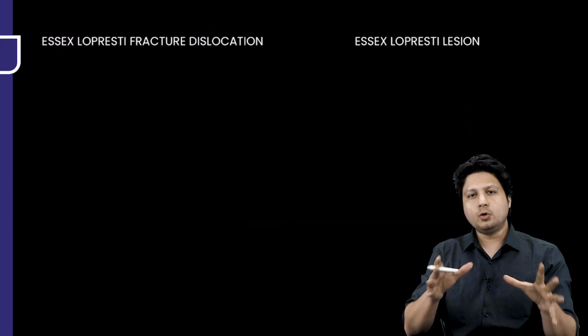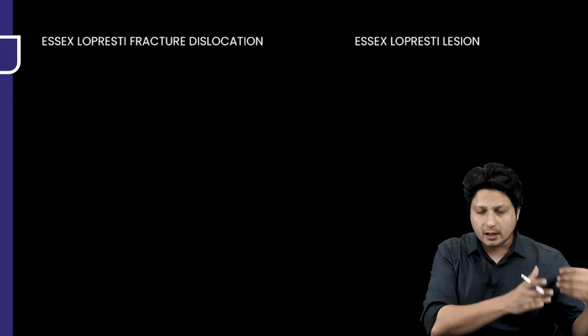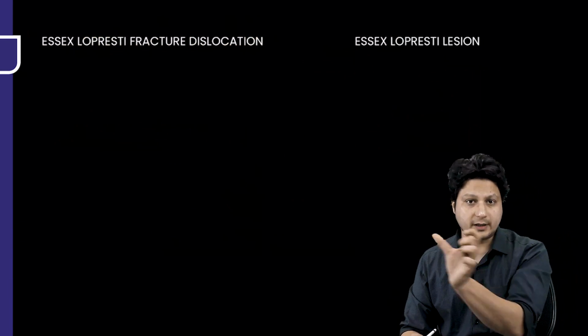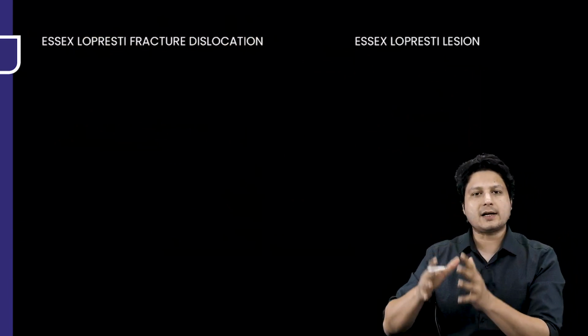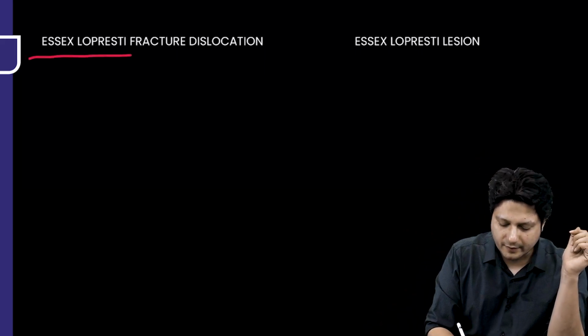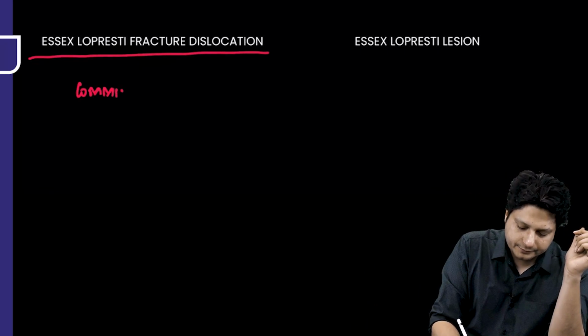Then there are two possible fractures as well as injuries to the ligaments around the elbow joint. One is known as Essex-Lopresti fracture dislocation. The other one is Essex-Lopresti fracture in simple. So what is Essex-Lopresti fracture dislocation? It is the comminuted fracture.